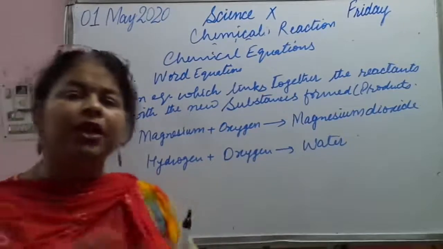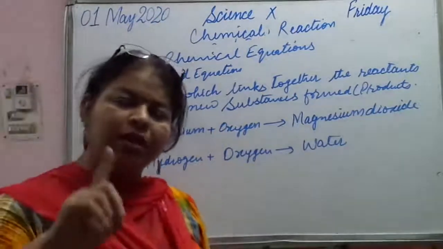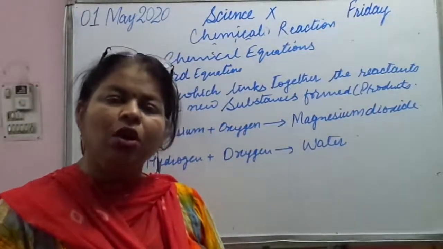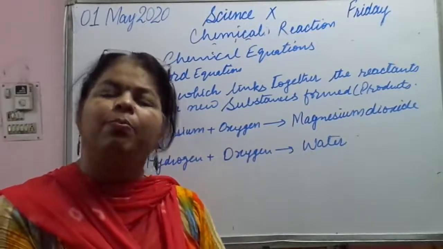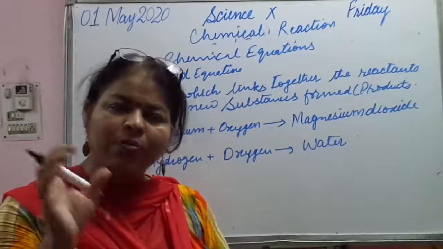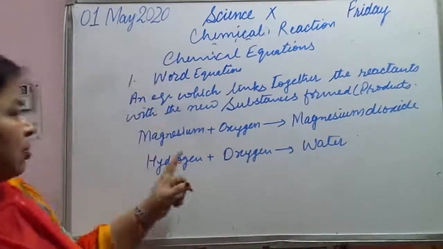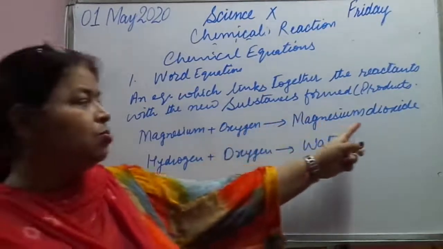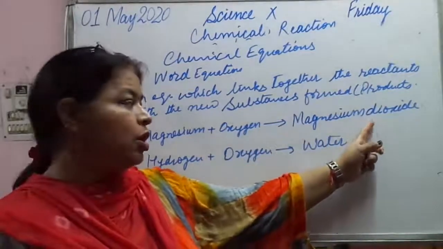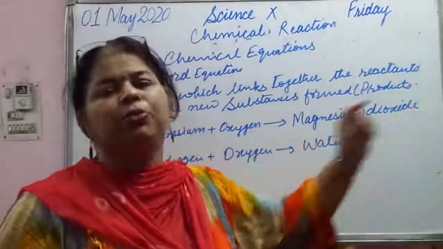If more than one reactant or more than one product is formed, we separate them with a plus sign. For example, here we have written magnesium plus oxygen. If there is one more product, we will write plus and that product.